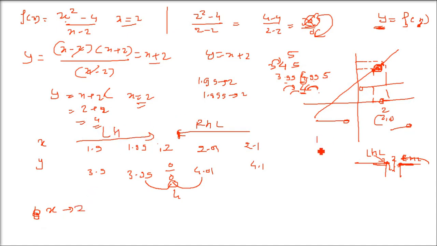That is the thing. So see, this is the x-axis, this is the positive and this is the negative x-axis. So what is the convention? Always we take the right hand side as positive and the left hand side as negative. So just imagine that 2 is our origin. When you are going to the left hand side, for the left hand limit, we will put it as 2 minus. So f(x) will be 4, because with 3.99, if you are putting 2 minus, just a value before 2, it's going to be 4. We know 3.99999 is 4 only.